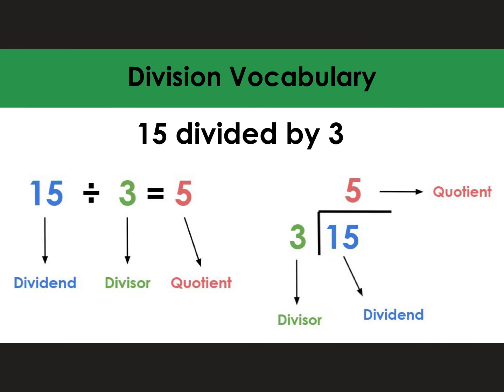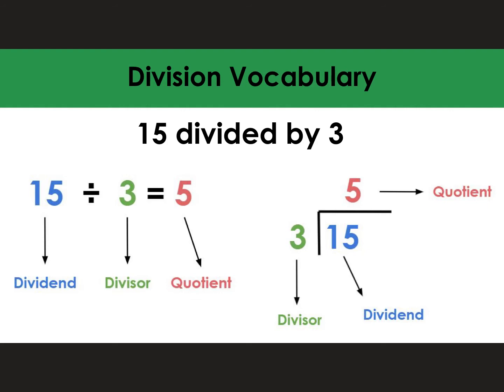So, division vocabulary. If we see 15 divided by 3, 15 would be our dividend. 3 is our divisor. That's what we're dividing it up into, 3 pieces. And then we end up with the answer, which is also called the quotient. So this should be a review.